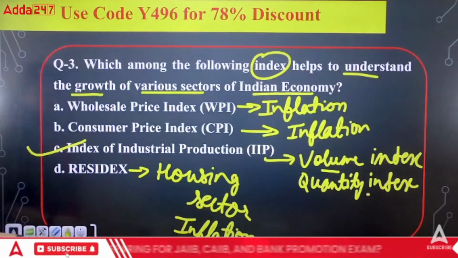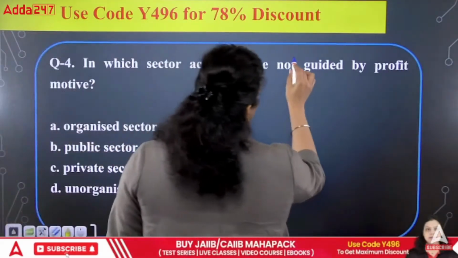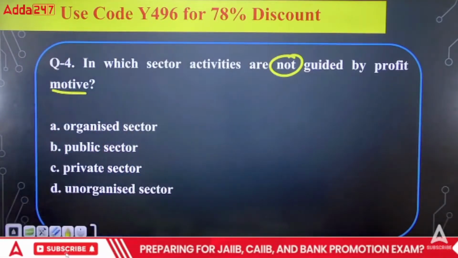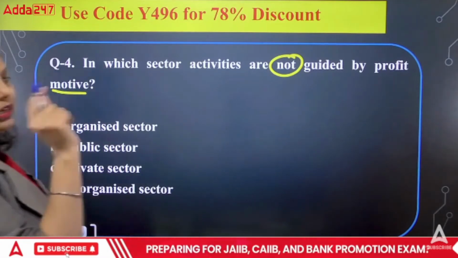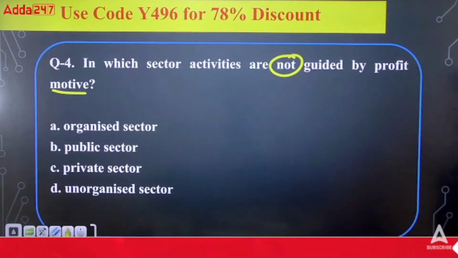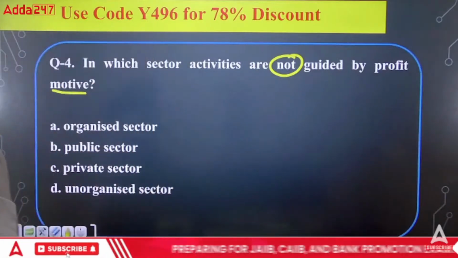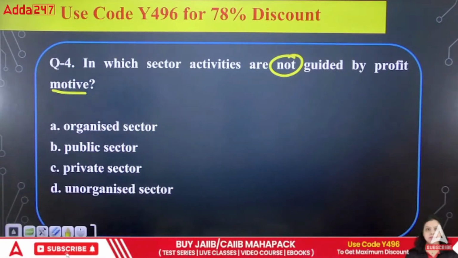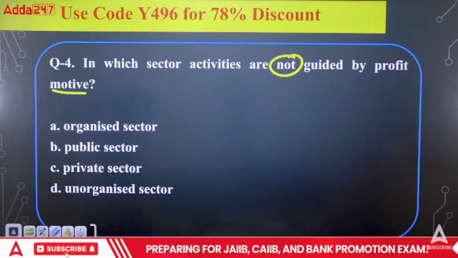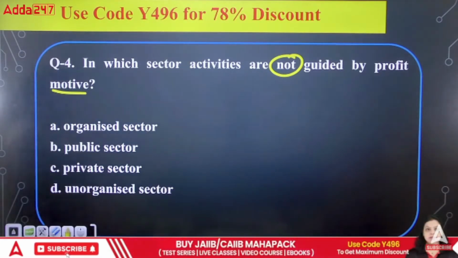Okay, now the fourth question will be, in which sector activities are not guided by the profit motive? Which of the following is the sector in which activities are not guided by the profit motive? Organized sector, public sector, private sector, unorganized sector. So when you are talking about the profit motive, A, B, C or D?